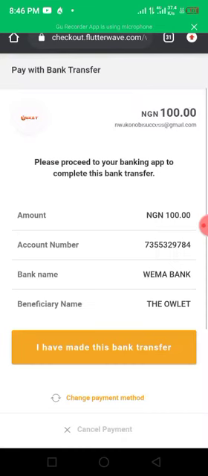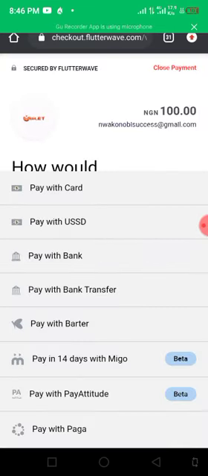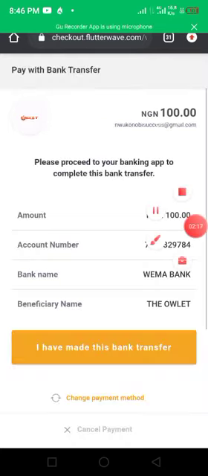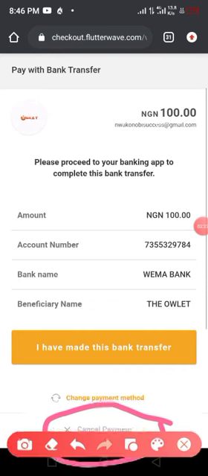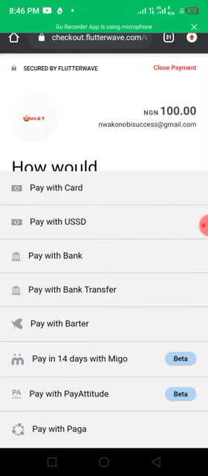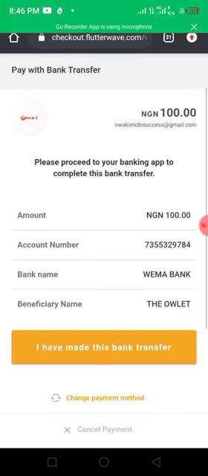Most of the time it shows pay with card, but on this place written change payment method, you can actually change it to any one. I prefer paying with bank transfer. So that is all for that.